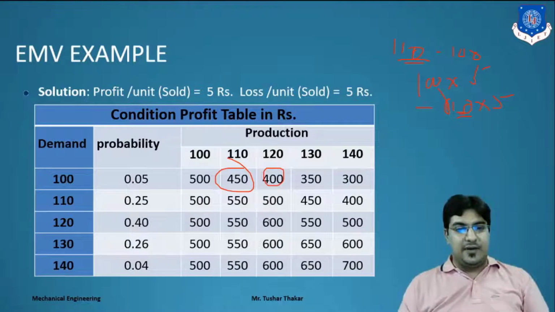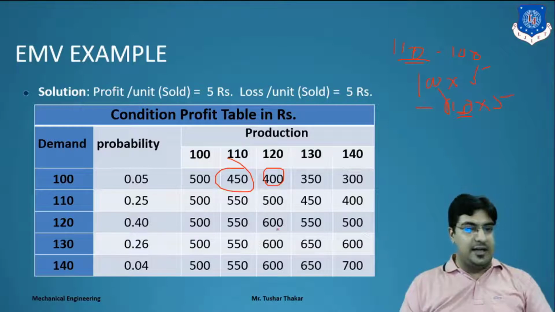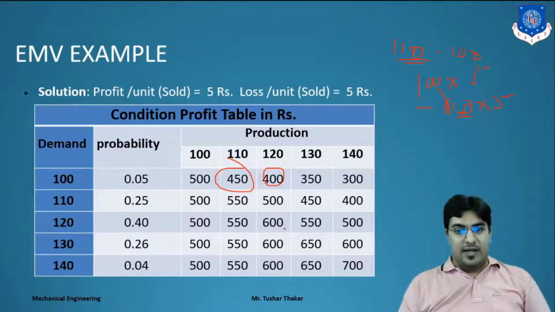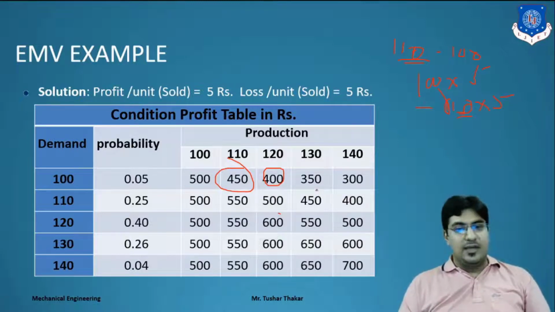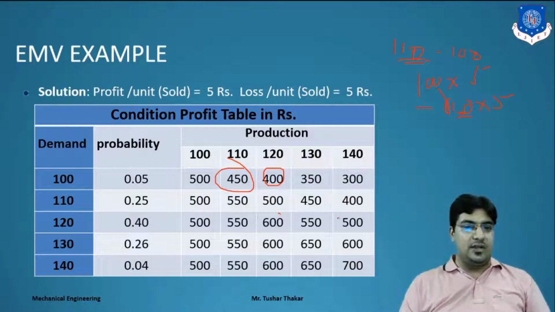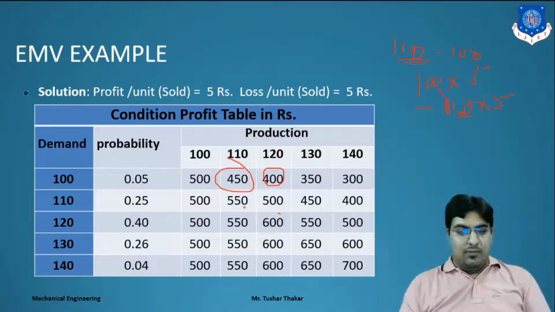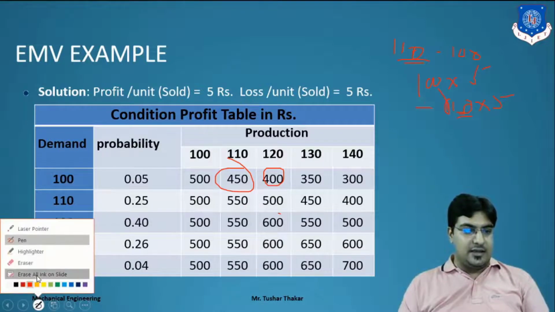Same thing here we can find out. We can get 500. Here 120 demand, 120 production. We can get 600. Then after the same profit we have to get. Simple. Same we have to calculate for 130 and 140. We can find out all the conditional profit table. Clear? Now we will move forward for the next iteration,